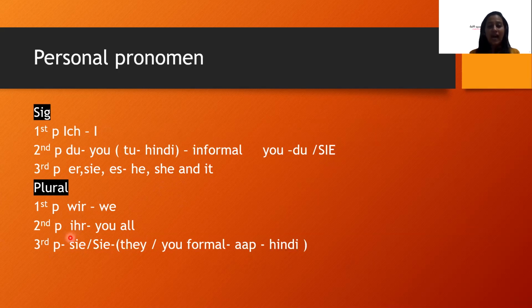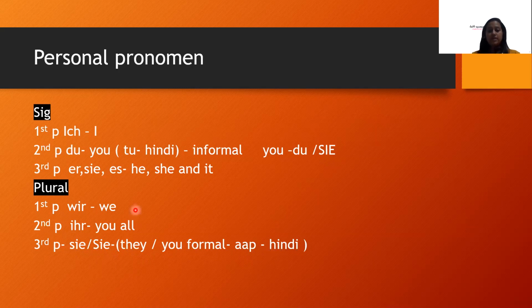Please remember that ihr must be written with a small i. The moment you write a capital I, it will change the meaning; there are different meanings. I don't want to tell you in the first class what the meaning is, because it might create confusion. Remember that you all will be ihr with a small i. And then you have sie. Here you will see that the first s is small and the other one is capital. This small sie relates to they, and this big Sie relates again to you, but it is formal, that is aap of Hindi.